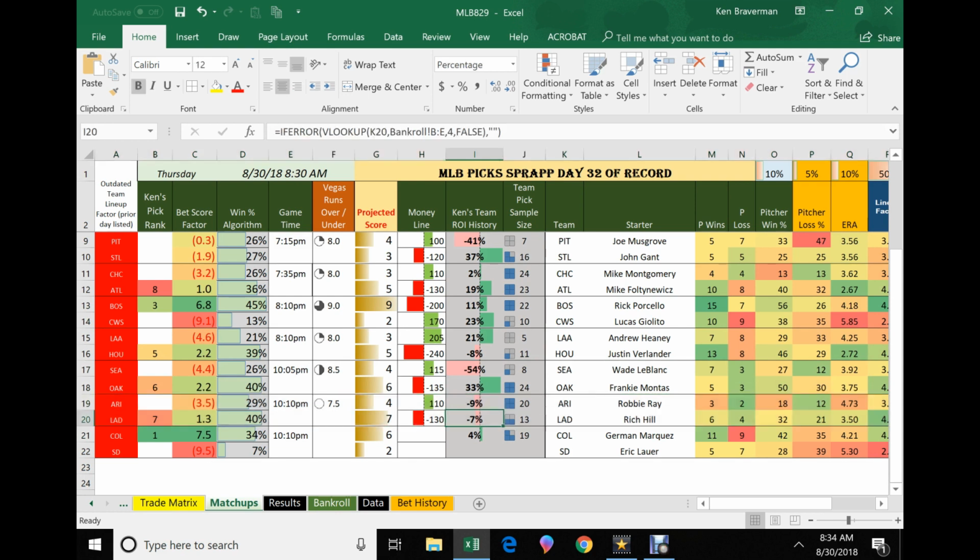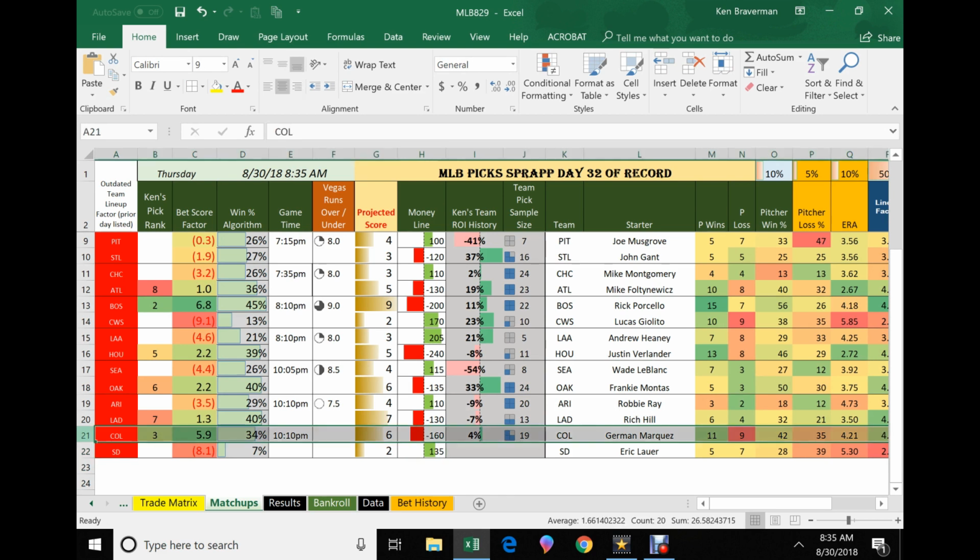The line's not awful. And the number one pick of the day with no lines in here, let's guess what they're going to be. It's probably going to be -150 plus 135, something like that. Maybe even 160. Because Marquez is pretty good. That's still going to give you a third pick. That's probably a good pick. San Diego, I don't know why they won yesterday, but from the 2 in a row would be interesting. All right, we're out for now.